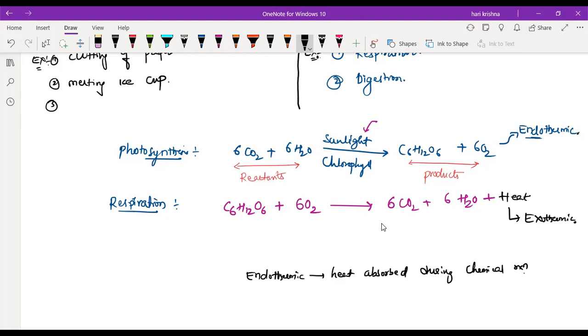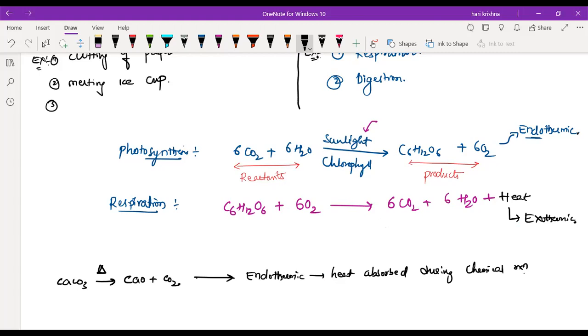Suppose you want to break one chemical compound, CaCO3. That means you have to give some heat energy. CaCO3 gives CaO plus CO2. That means we are giving the heat energy for the chemical reaction to occur. So heat is absorbed during the chemical reaction.